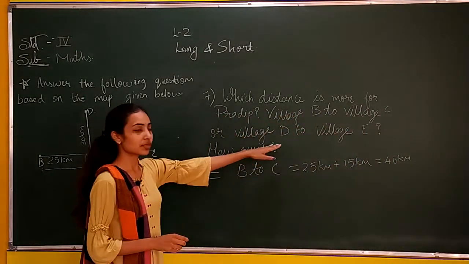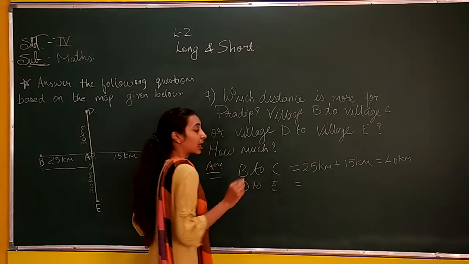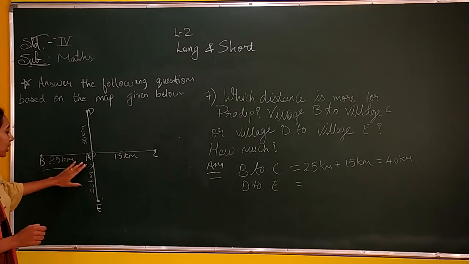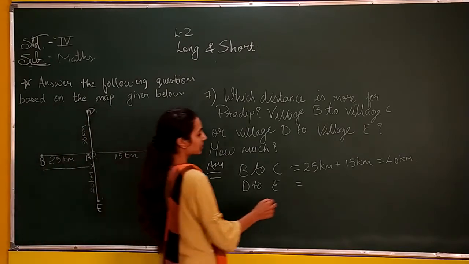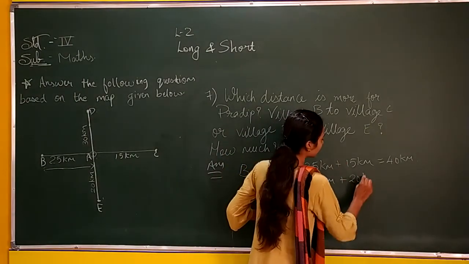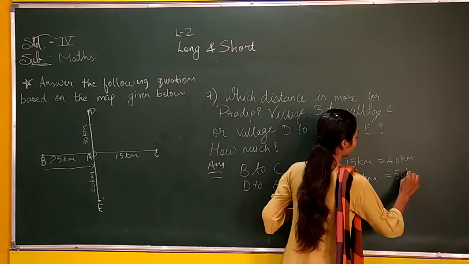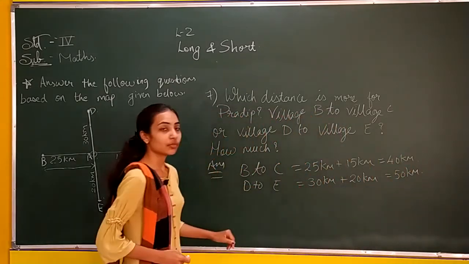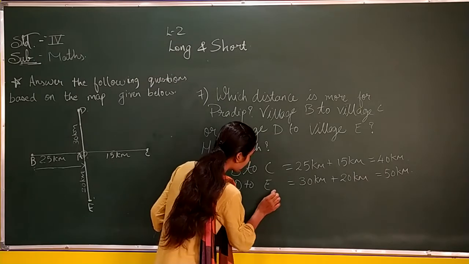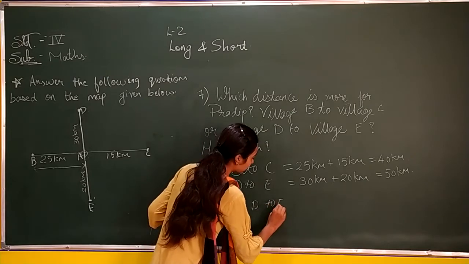Now let's find the distance between D to E. This we have done. I have given you the homework. See, D to E. D to A 30 kilometer and A to E is 20 kilometer. So we will write 30 kilometer plus 20 kilometer. 30 plus 20 is 50 kilometer. Now the distance we have found. Now we can know which is more, 40 is more or 50 is more. 50 is more. So the distance of 50 kilometer is of D to E. So D to E is more.